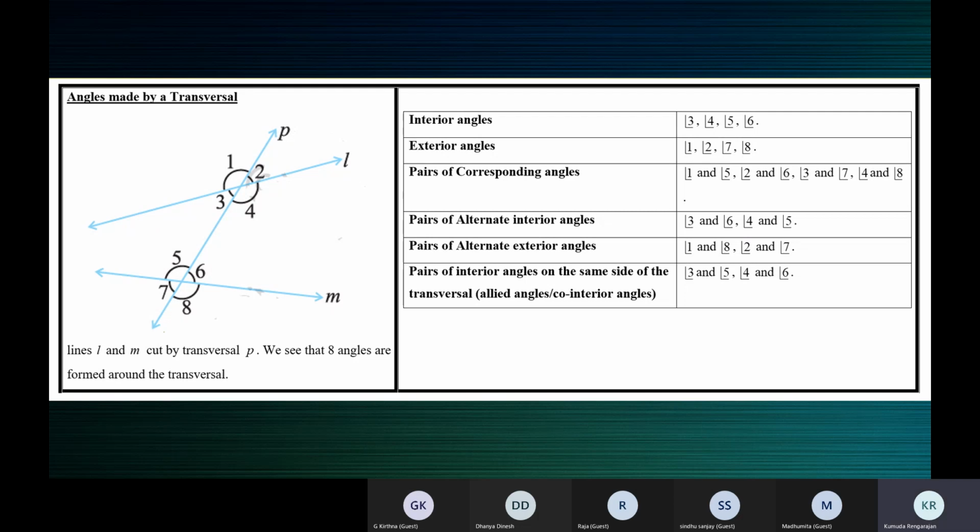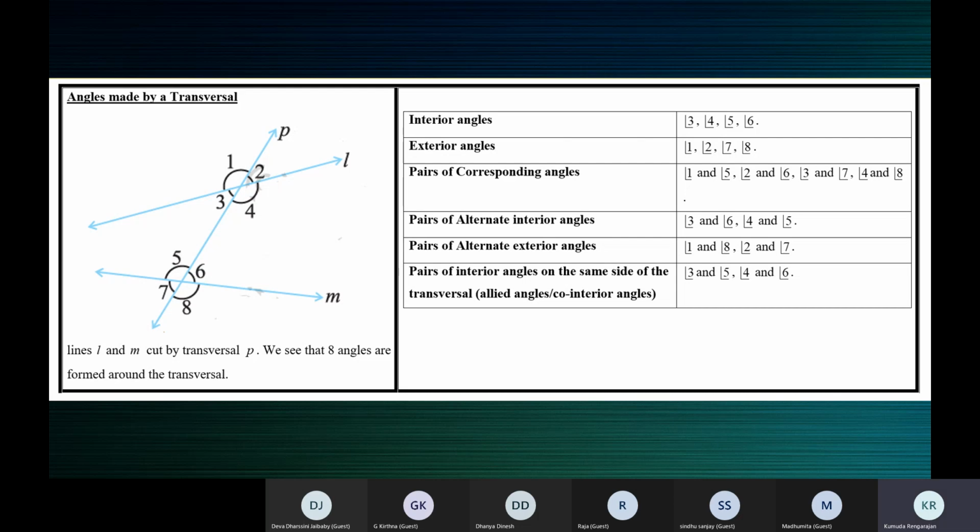So in simple words, corresponding angles will lie on the same side of the transversal and they'll correspond to one another. That means both will be above the line or both will be below the line. Two conditions to be satisfied by corresponding angles: both the angles lie on the same side of the transversal and both the angles are above the lines or below the lines.